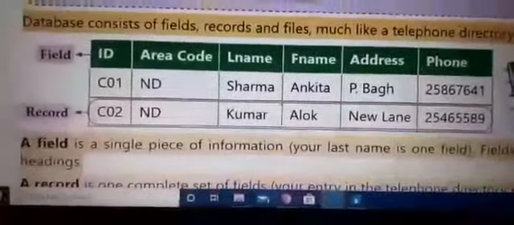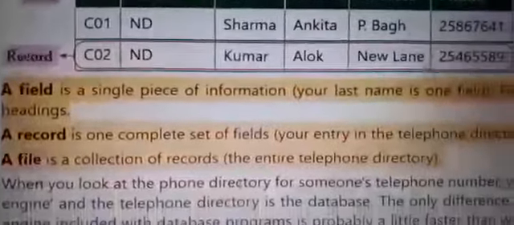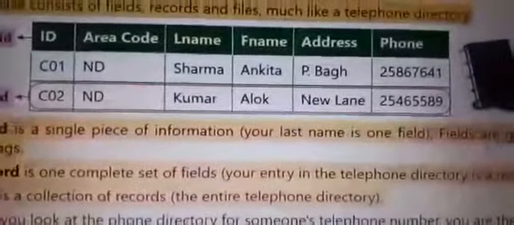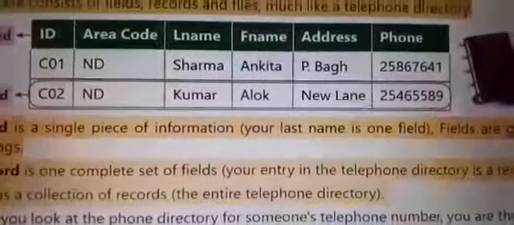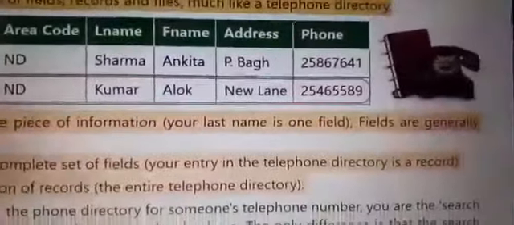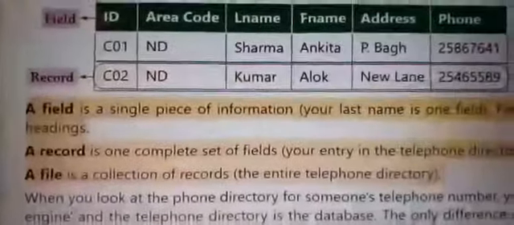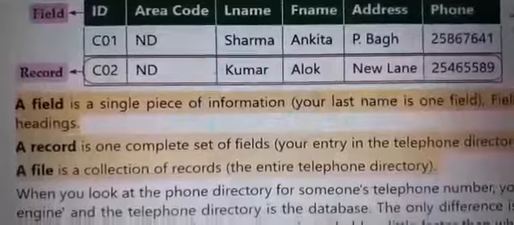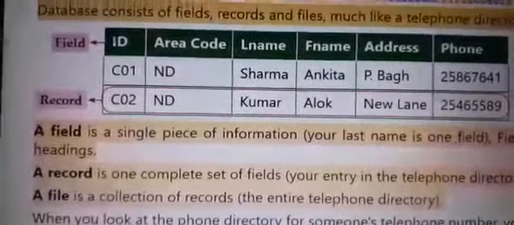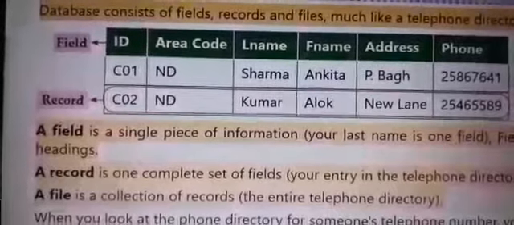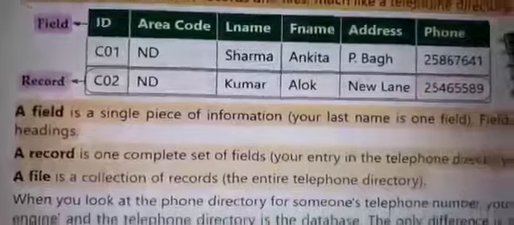Now come to what is a field. A field is a single piece of information like your last name. Your last name is one field. Fields are generally headings. These headings are fields: ID, area code, last name, first name, address, and telephone number.